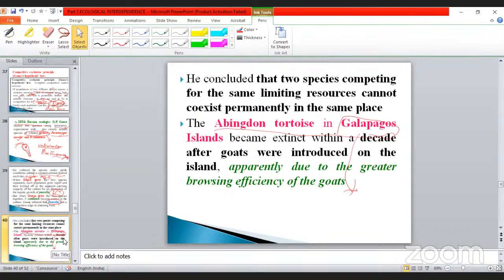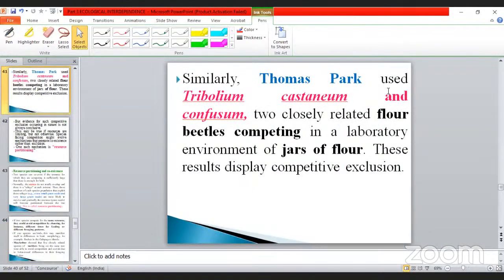Similarly, Gause used Tribolium castaneum and also Tribolium confusum, two closely related flour beetles competing in the laboratory environment of a jar of flour. These results display competitive exclusion. Likewise, another example is also given. Here, the food used is, which one do you know? Flour. Okay, my dear. So this is also another important point.